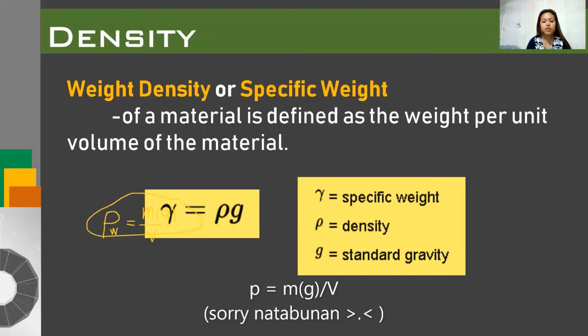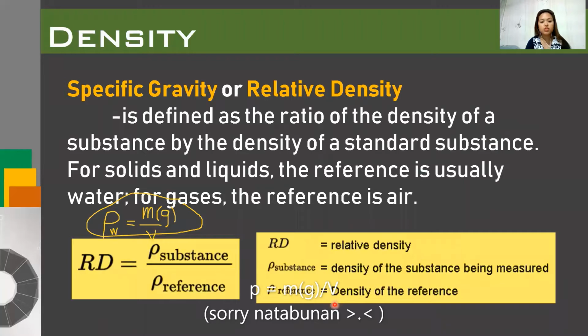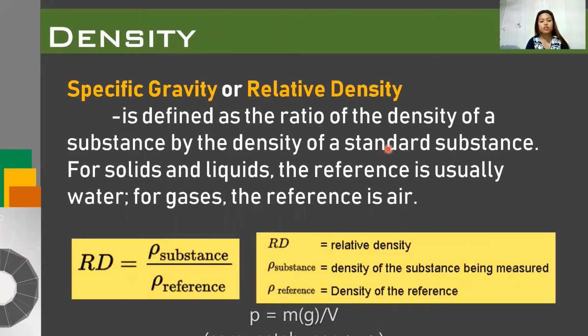And next we define the specific gravity, or relative density, which is defined as the ratio of the density of a substance to the density of a standard substance.